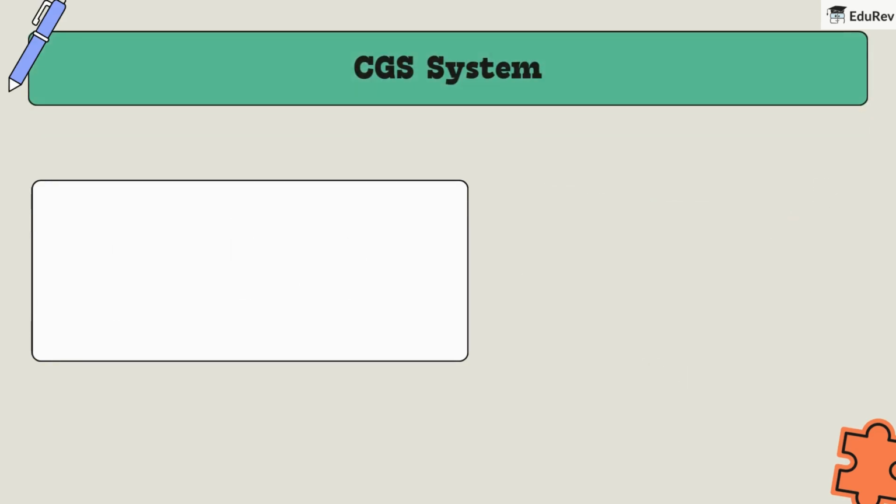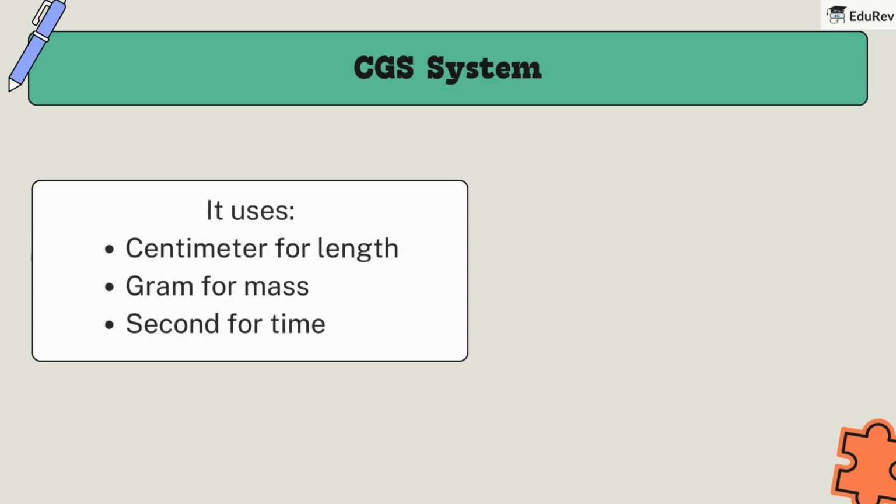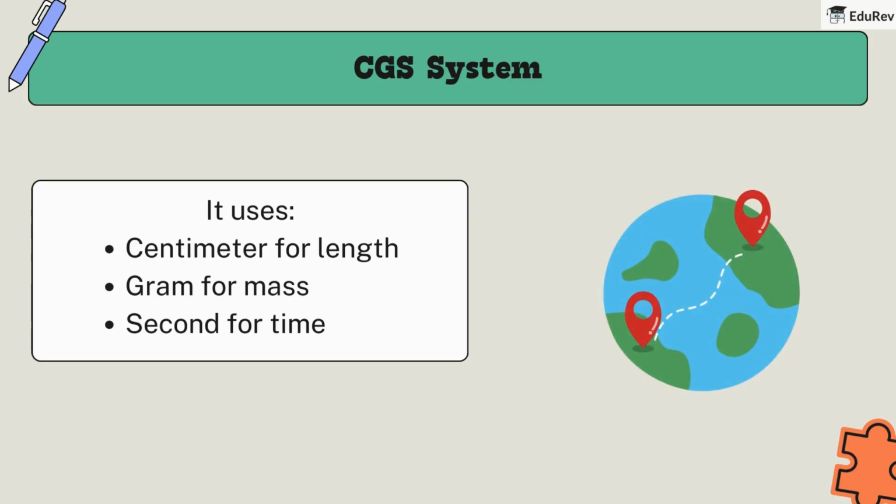Second is the CGS system. This system is a bit more recent. It uses centimeter for length, gram for mass, second for time. While more precise than FPS, it has a small problem. Can you guess what it might be? That's right. The units are too small for many everyday measurements. Imagine trying to measure the distance between cities in centimeters.